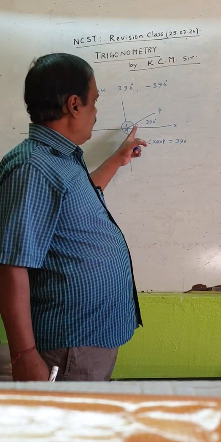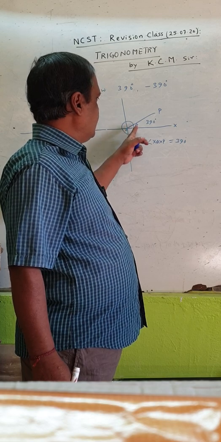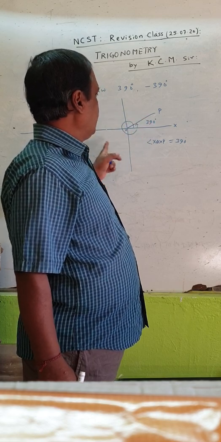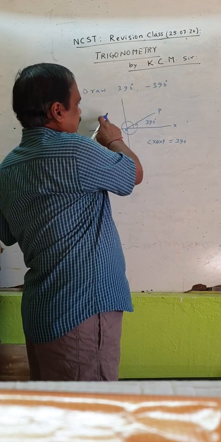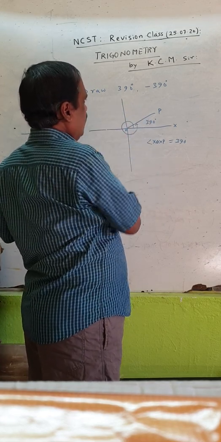So here it starts from OX, ends here, falls here. Actually these four are known as quadrants. This is first quadrant, this is second quadrant, this is third quadrant, this is fourth quadrant.